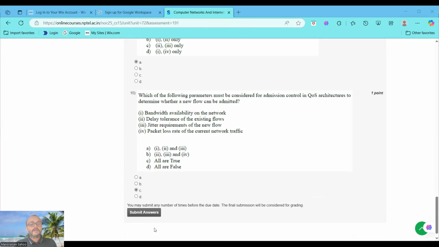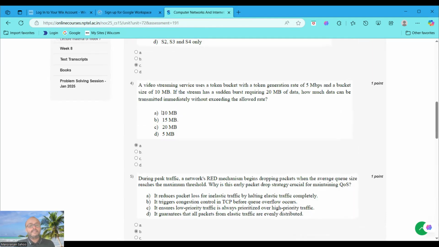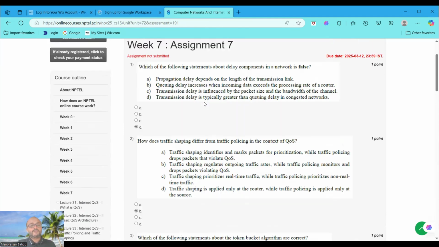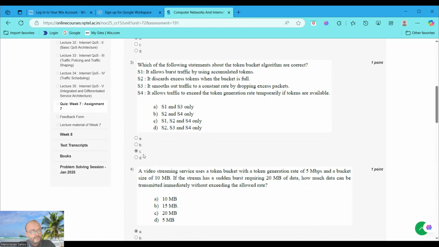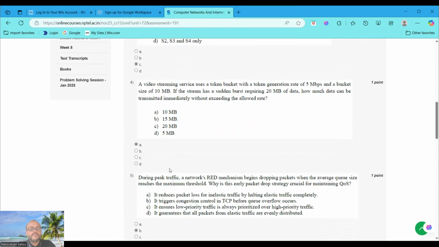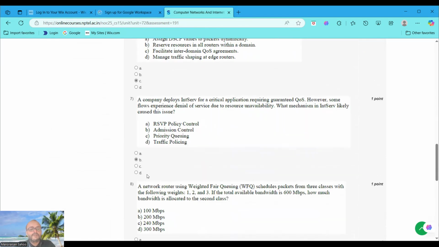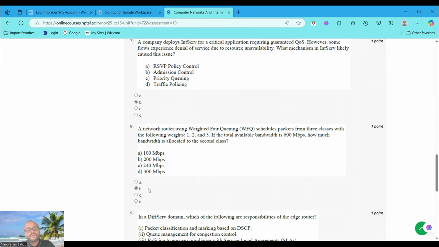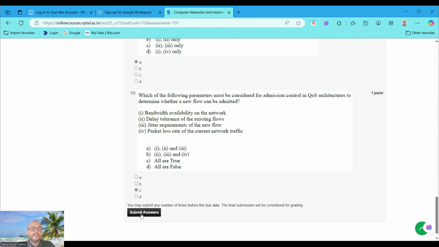So guys, we attempted all the questions. Now we have to verify the answers once again. You can see the options. Question number 1, option D. Question number 2, option B. Question number 3, you choose C. Question number 4, option A. Question number 5, option B. Question number 6, option C. Question number 7, option B. Question number 8, also option B. Question number 9, option A. And question number 10, option C. Now we are going to submit the answers of these questions.